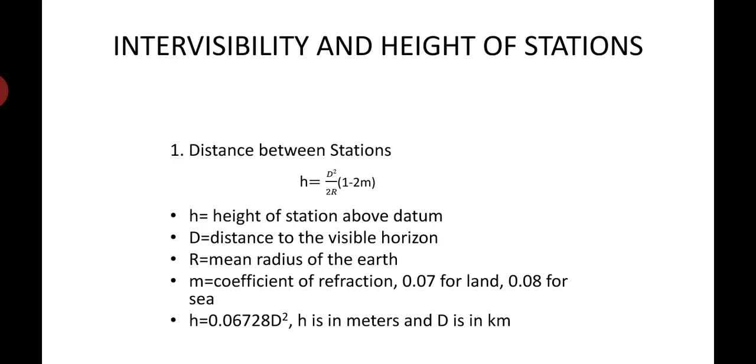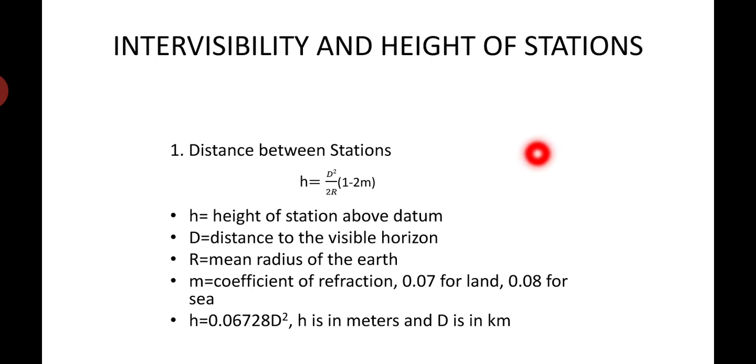The next thing we are going to discuss is the intervisibility and the height of the station. As stated earlier, stations should be selected in a commanding position so that they are intervisible. In general, the reconnaissance party can ascertain whether the proposed stations are intervisible or not by direct observation through strong field glasses, either at the ground level or from the top of trees or guide ladders. So you have to keep these things in mind.